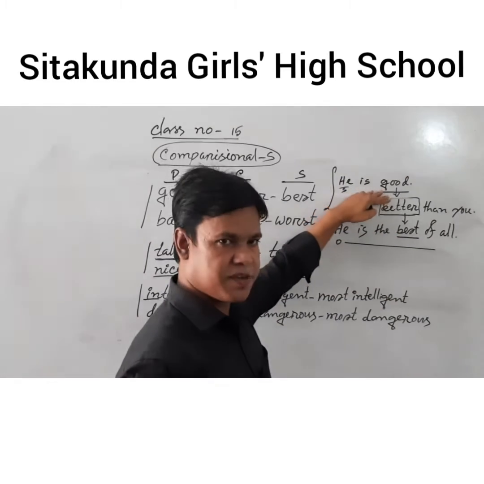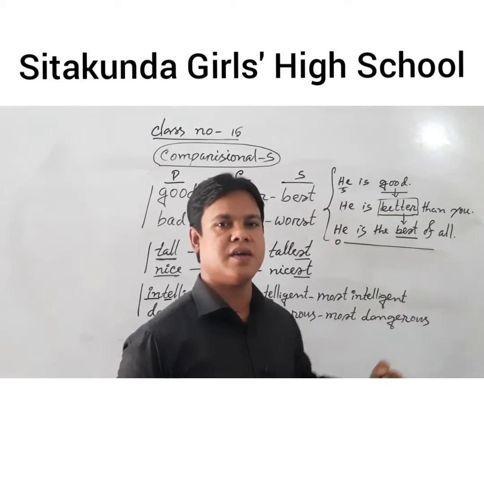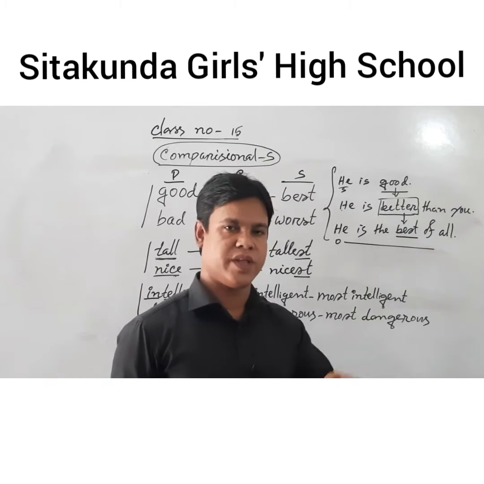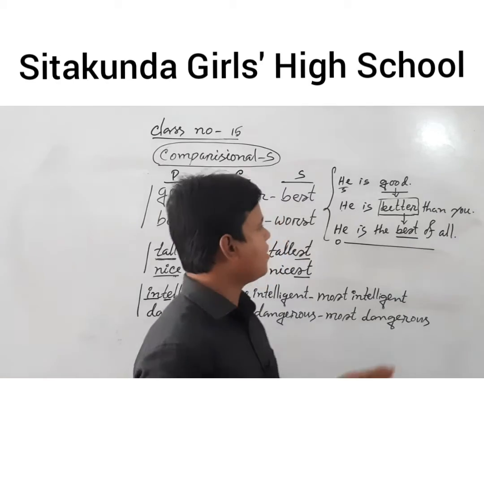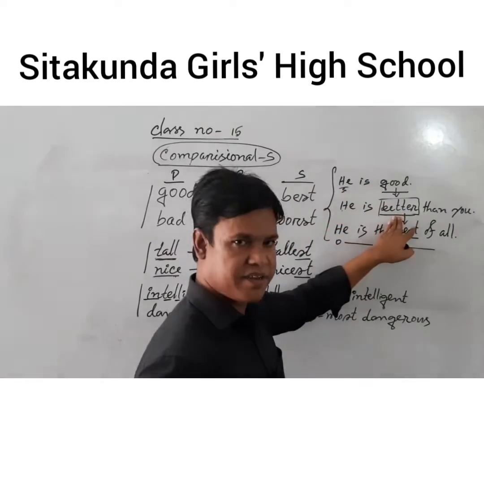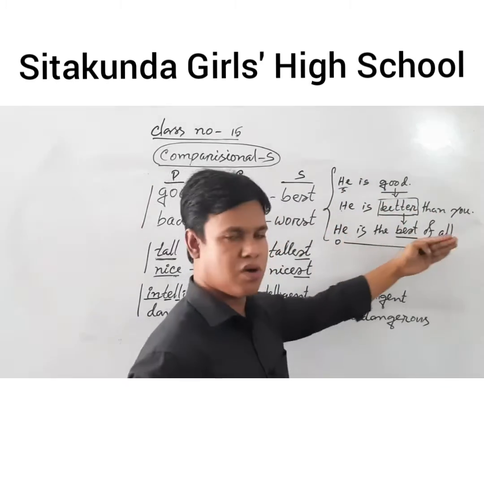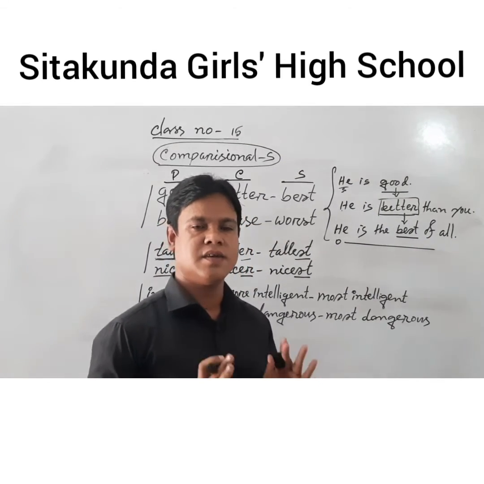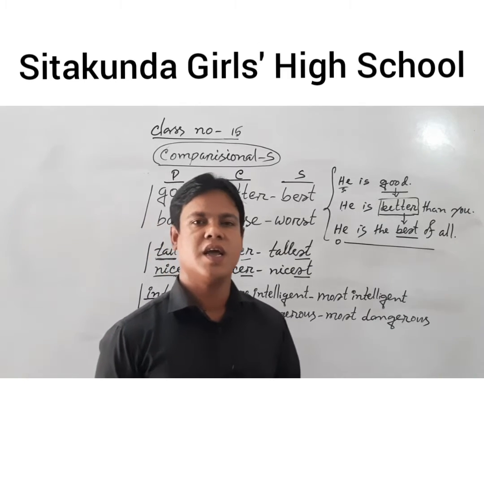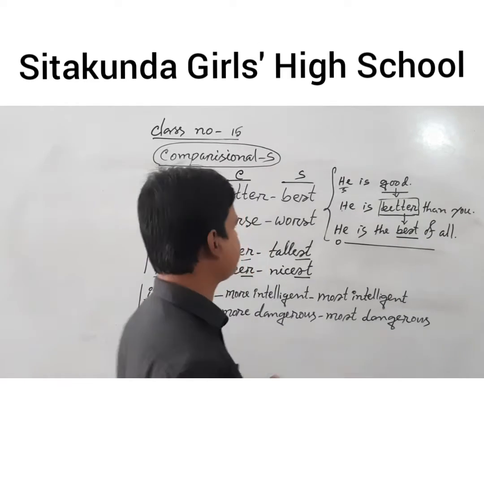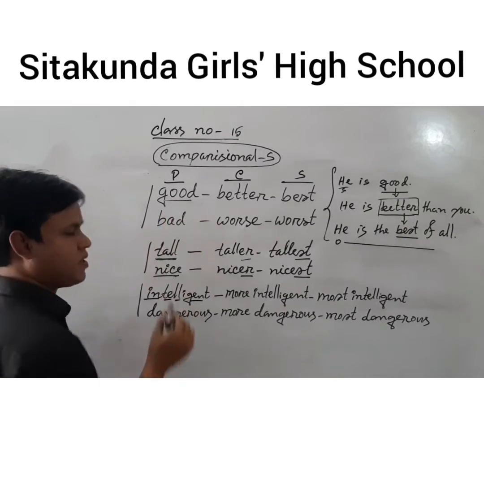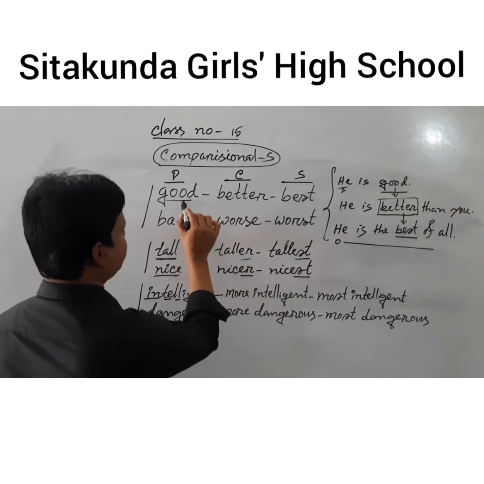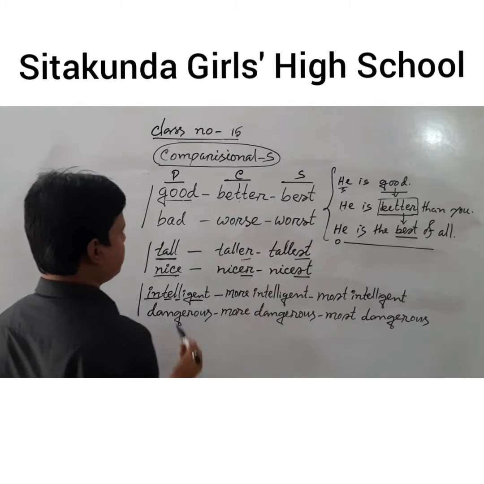By the word adjective, we can compare a person with another person, or a thing with another thing. Like, he is good, he is better than you, he is the best of all. That means the adjective has degrees: positive degree, comparative degree and superlative degree. The word good is positive. Good, better, best. Positive, comparative, superlative.